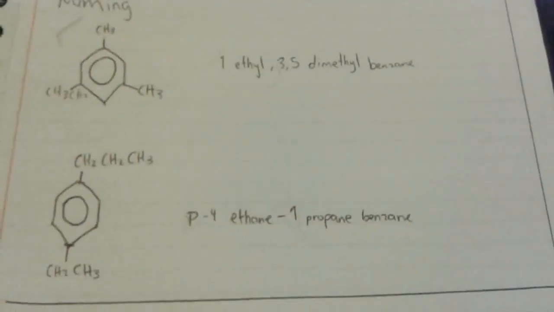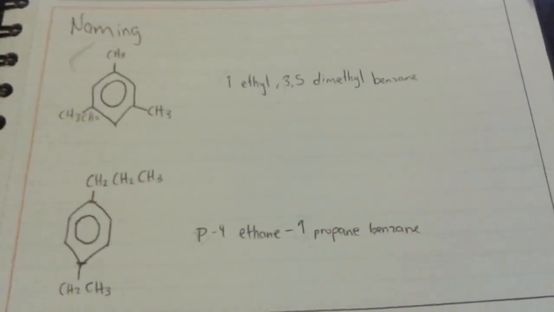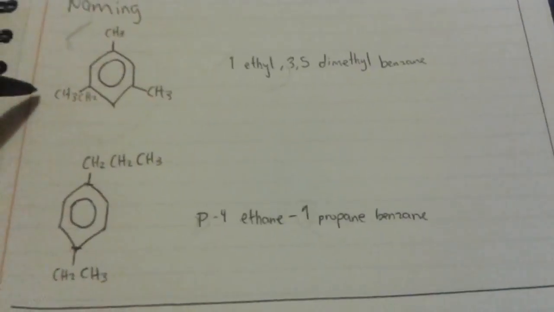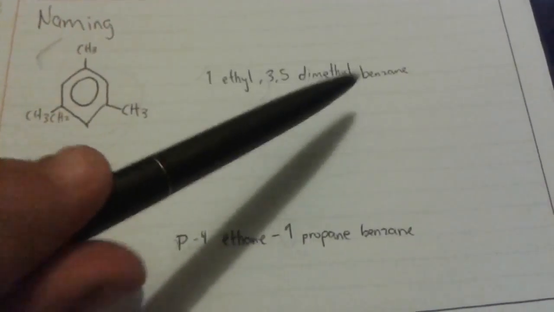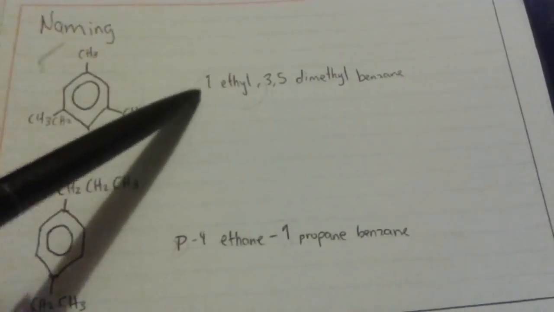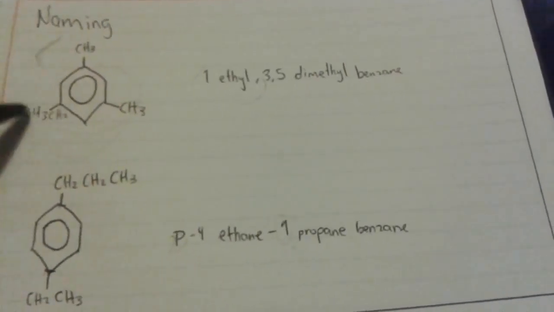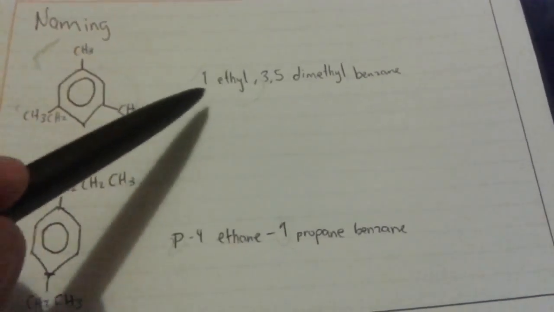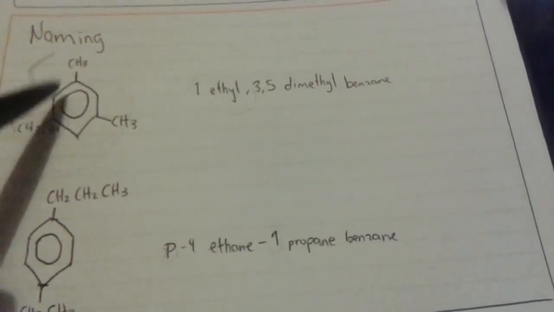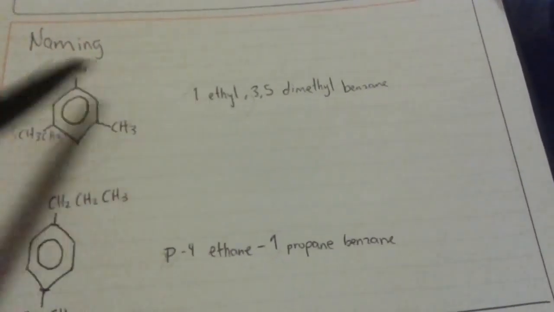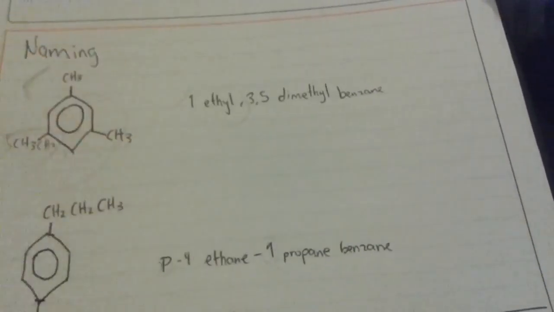An aromatic hydrocarbon is a hydrocarbon with alternating double and single bonds between carbon atoms forming rings. Well, naming aromatics, in this case, this aromatic is 1-ethyl-3,5-dimethylbenzene. It is 1-ethyl because it comes first in alphabetical order. It is the ethyl that is here, so it's 1, 2, 3, 4, 5, 6. So it's 3,5-dimethyl and benzene because it's an aromatic.